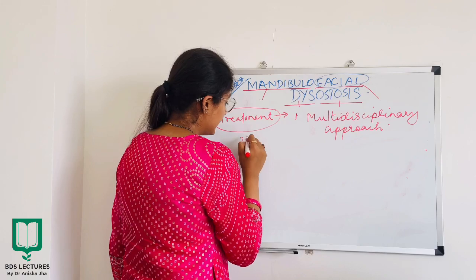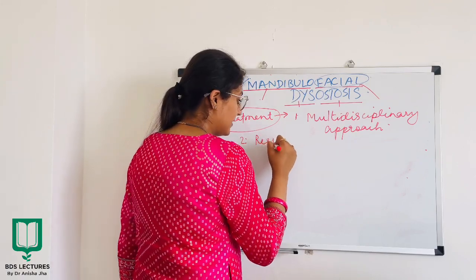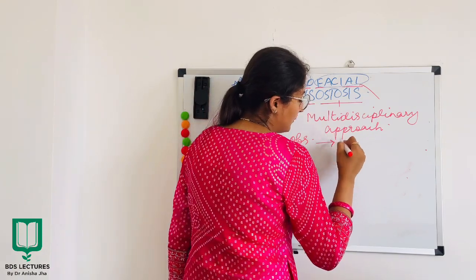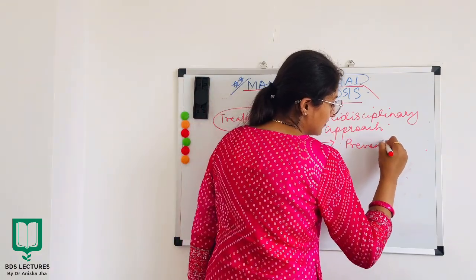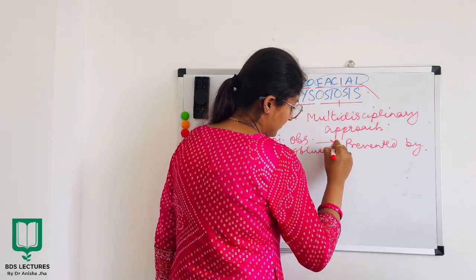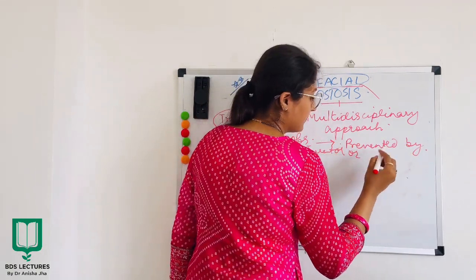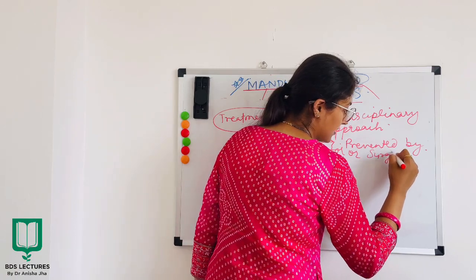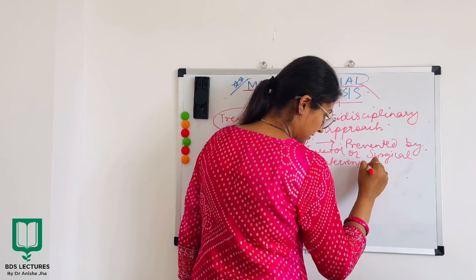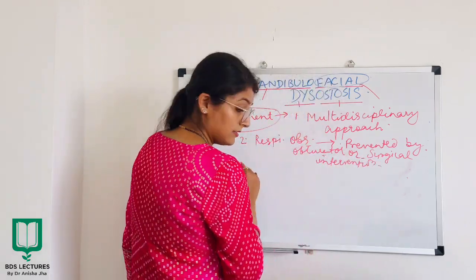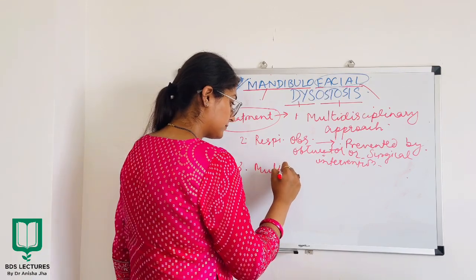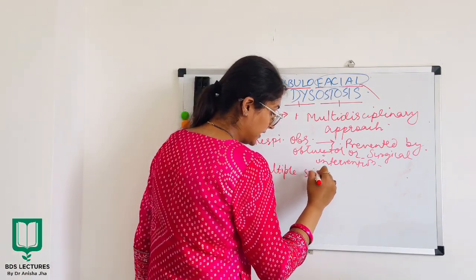Secondly, if there is any respiratory obstruction, that has to be prevented by an obturator or surgical intervention. Thirdly, multiple surgeries are to be done.